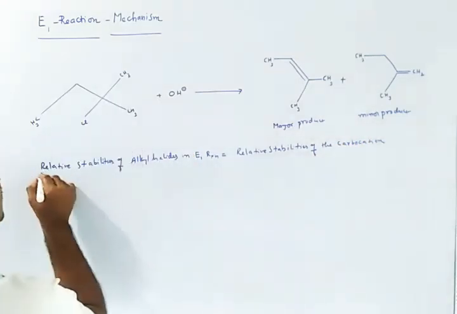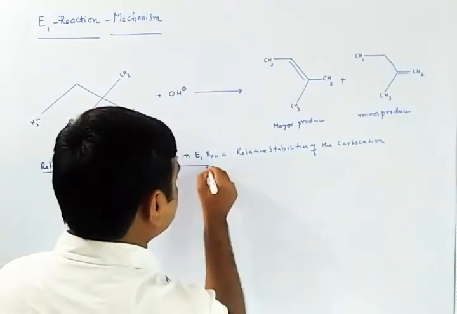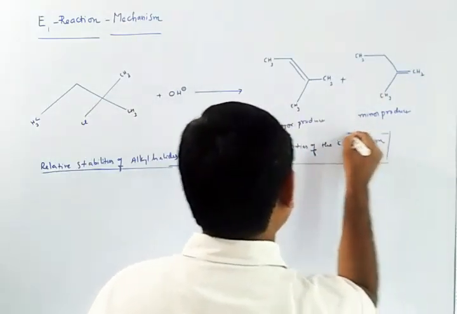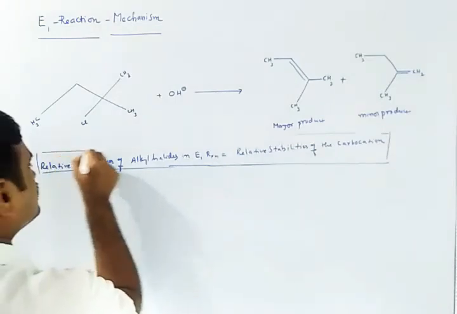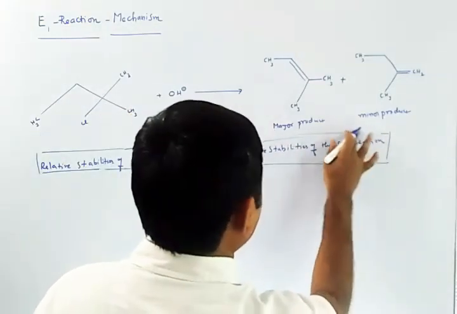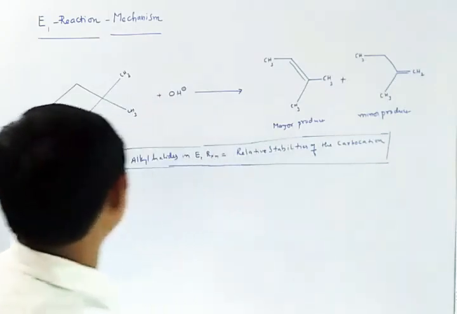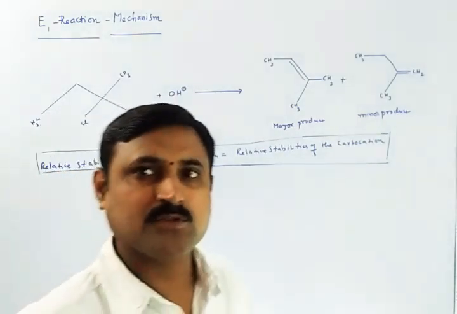This is what needs to be understood in the E1 reaction mechanism. This is the most important point to be noticed.